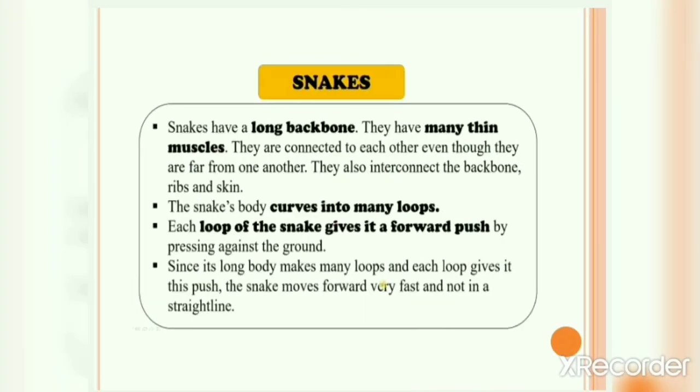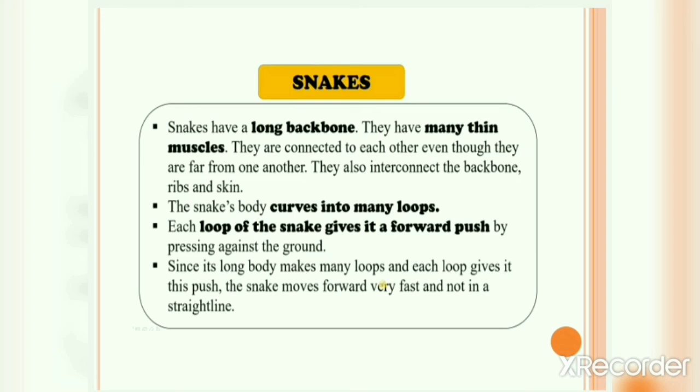Okay, let's now talk about snakes. Snakes have a long backbone. They have many thin muscles. They are connected to each other even though they are far from one another. They also interconnect the backbone, ribs and skin. The snake's body curves into many loops. So the snake moves forward by forming these kinds of loops.